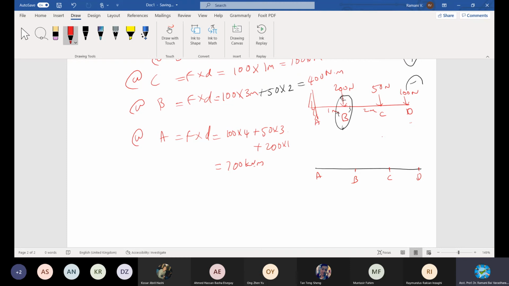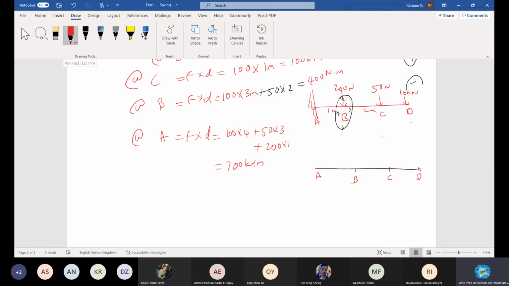Well, generally speaking, cantilever will be hogging, negative. I mark it downward, correct? Or downward positive. I mark this positive downward for the moment.